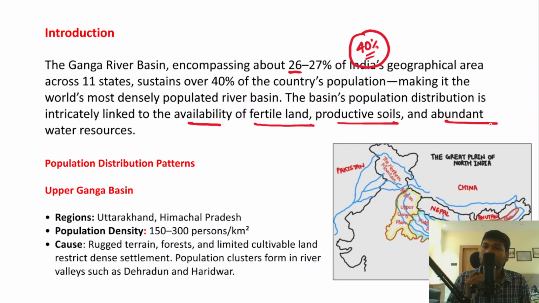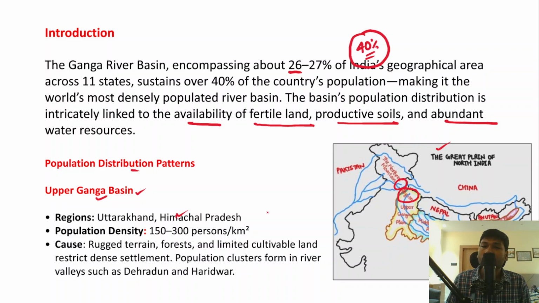Now remember that when you write some data in the introduction, it creates a very good impression about your answer. And when you write the answer for such questions, it is always advised to draw diagrams as well, right? So let's understand the population distribution patterns in the Ganga River Basin. We have to divide the entire basin into a number of parts. The first one is the Upper Ganga Basin, which consists of states like Uttarakhand and Himachal Pradesh.